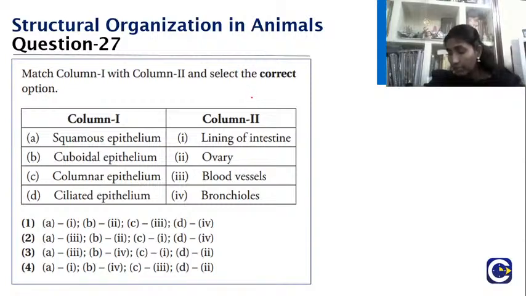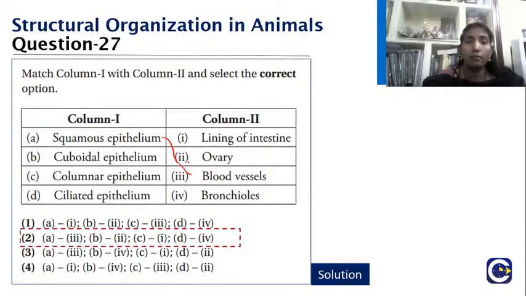Yes, students, you are right. When I say squamous epithelium, the answer should be blood vessels. What about the cuboidal epithelium? It is found in the ovary. What about the columnar epithelium? It lines the intestine, a glandular epithelium. What about the ciliated epithelium? It lines the bronchioles. Very good. Everybody has given the right answer.